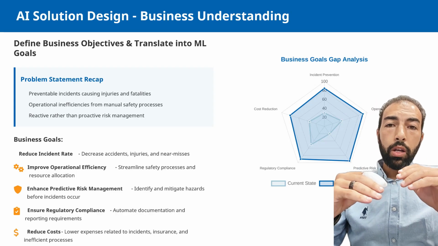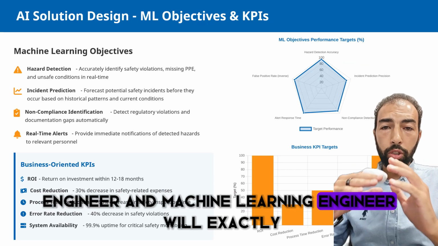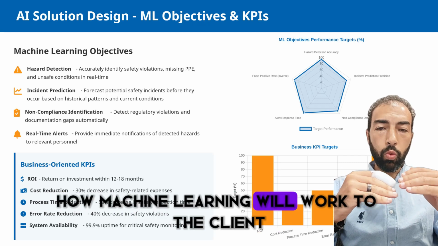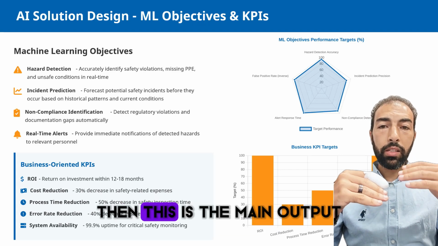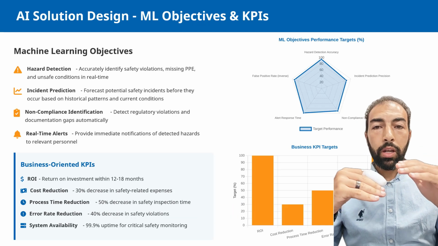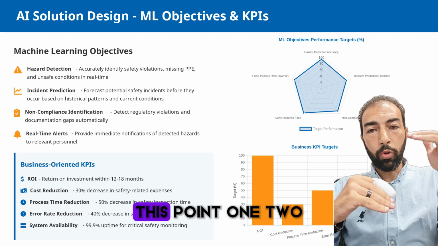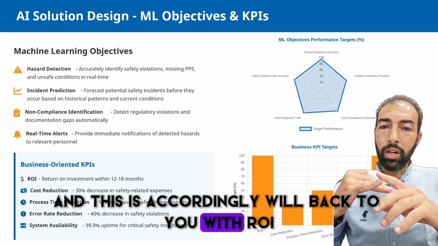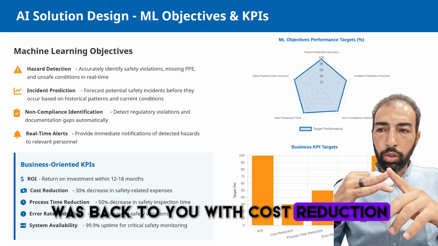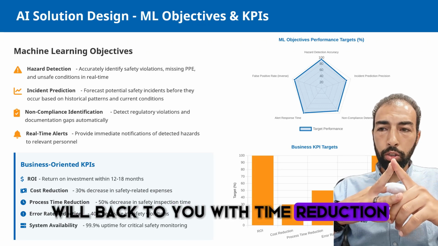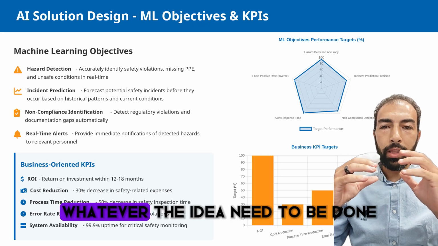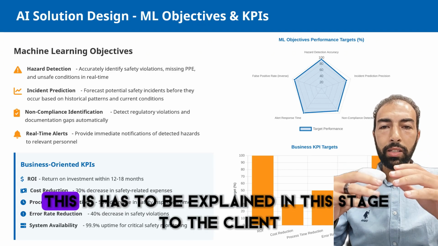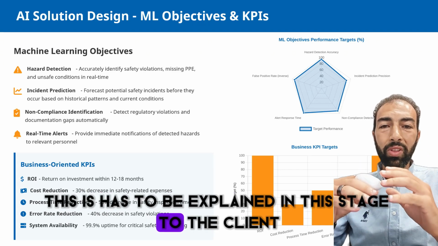Then the AI engineer and machine learning engineer will proceed to introduce how machine learning will work to the client. This is the main output. I will give you, with machine learning, points 1, 2, 3, 4, and accordingly it will come back to you with ROI, cost reduction, and time reduction. Whatever the idea and whatever the output needs to be, this has to be explained to the client in this stage.